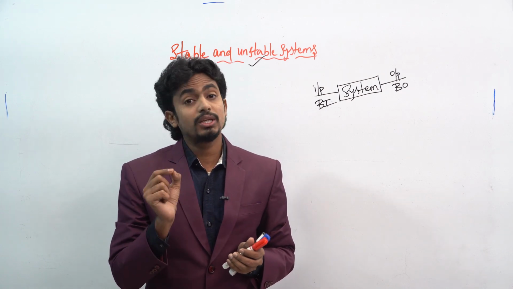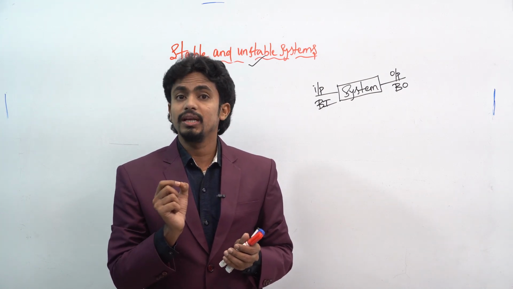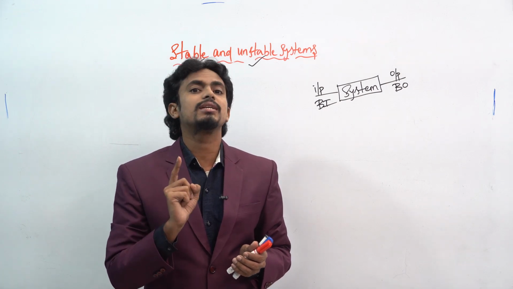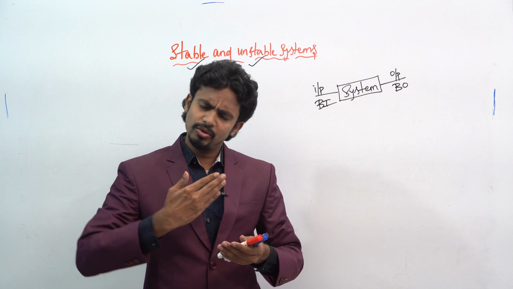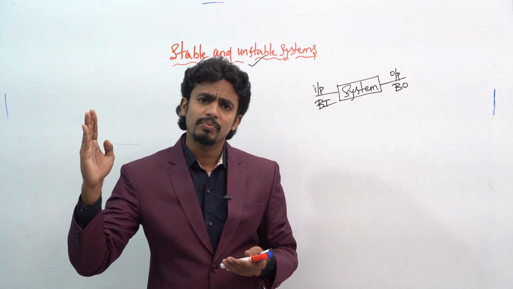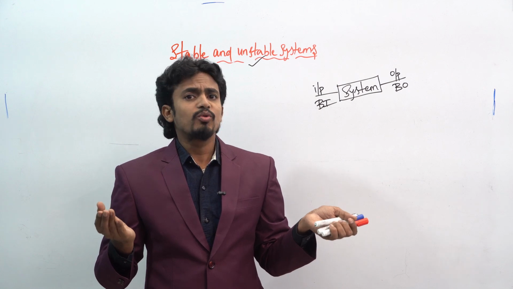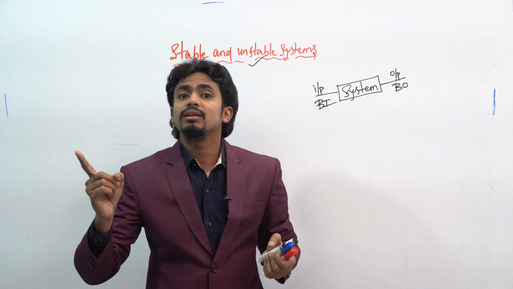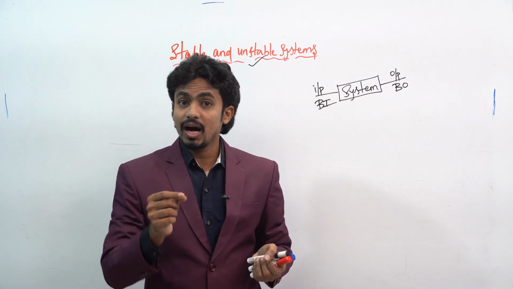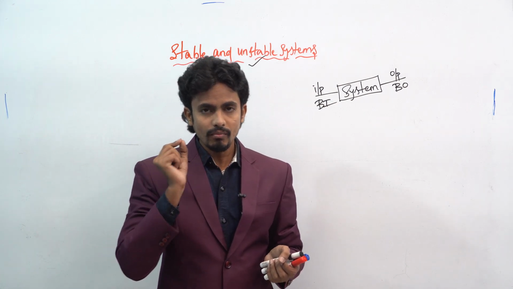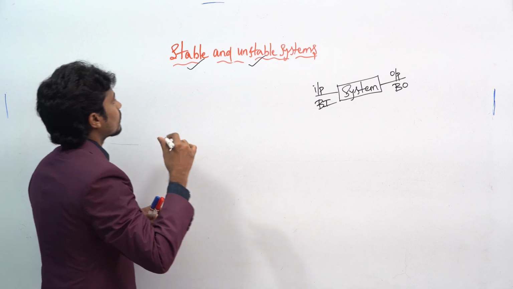But one thing you have to remember: if even one input condition fails, for example, if you check 100 cases and you get an unbounded output for the 101st, it must be an unstable system, not a stable system. You must memorize this.